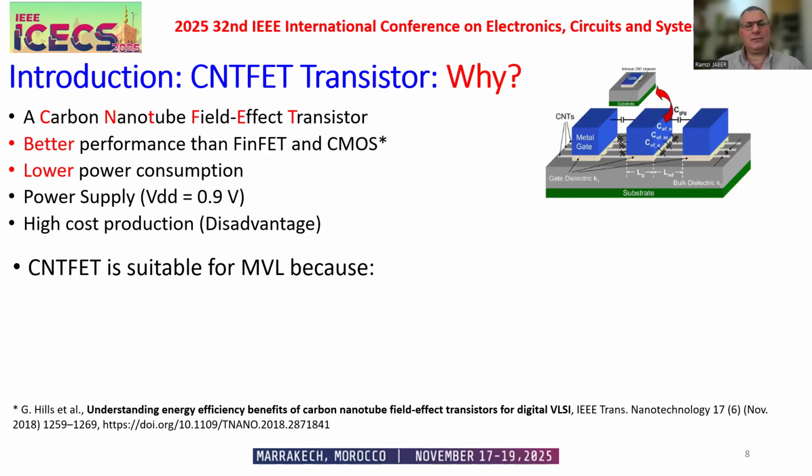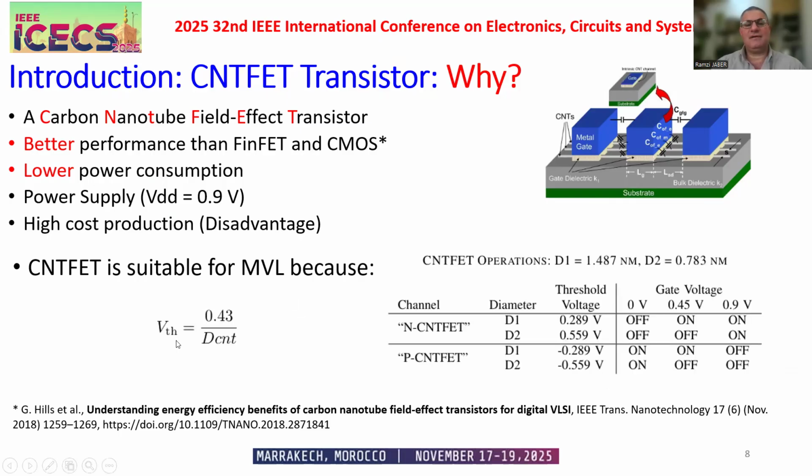The main advantage is that CNTFET is suitable for MVL because the threshold voltage of this transistor depends directly on the diameter of the carbon nanotube. So in this paper, we choose two diameters, D1 and D2, to get two threshold voltages, around 0.3 volt and around 0.6 volt. And this table shows the operation of NCNFET and PCNFET, when each is on and when it is off, for these three voltages.